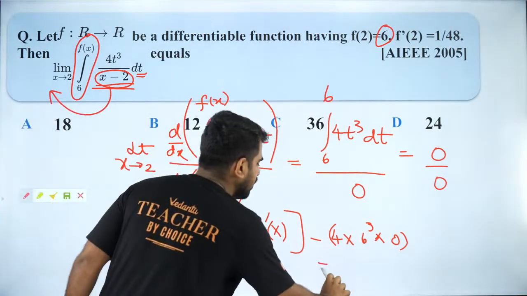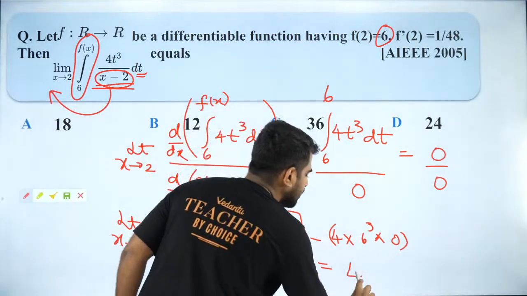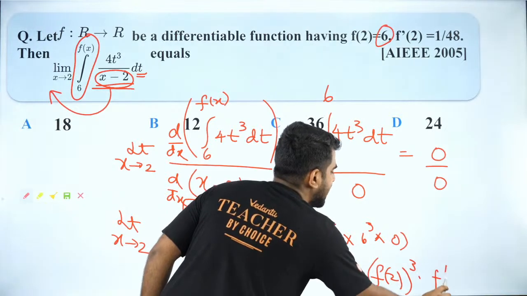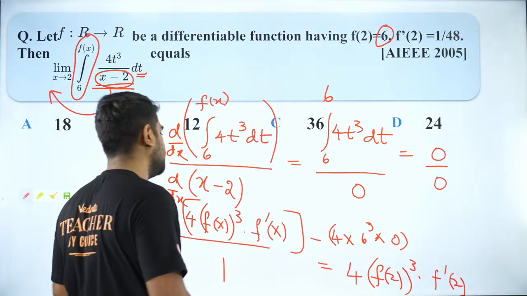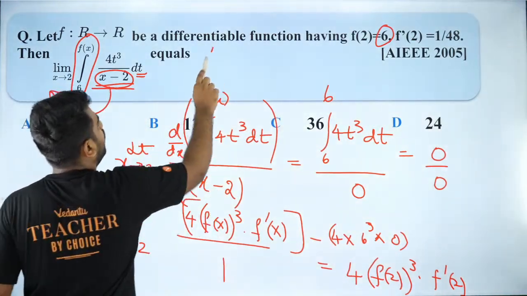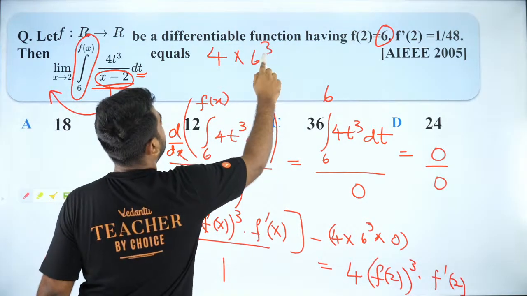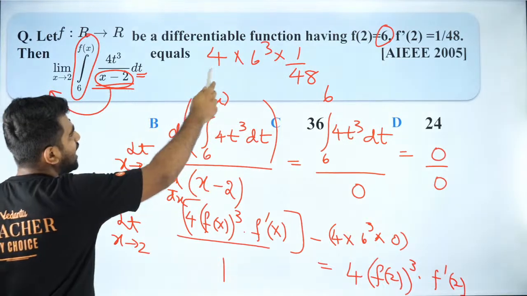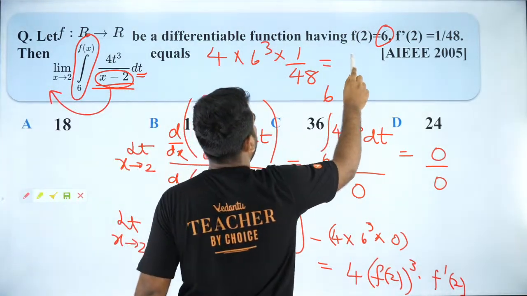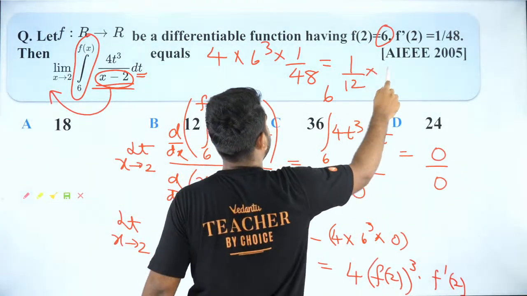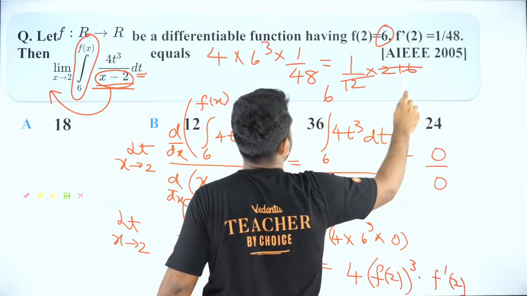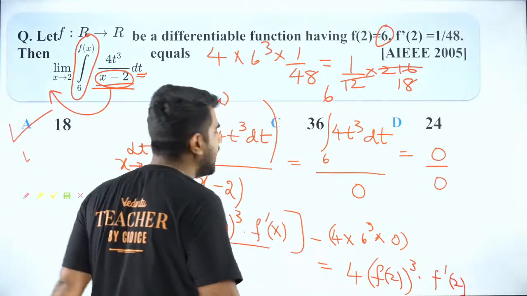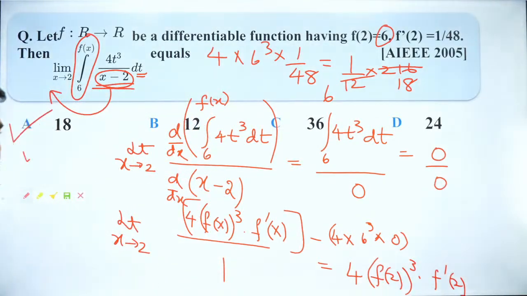So the answer is 4 into f of 2 whole cube into f dash of 2. So that is your answer. So the answer is 4 into 6 cube into f dash of 2, which is 1 by 48. Can you guys figure it out? I think that will be 1 by 12 into 216. So that will be 18. So 18 is the answer, and Aishwarya, you were absolutely right.